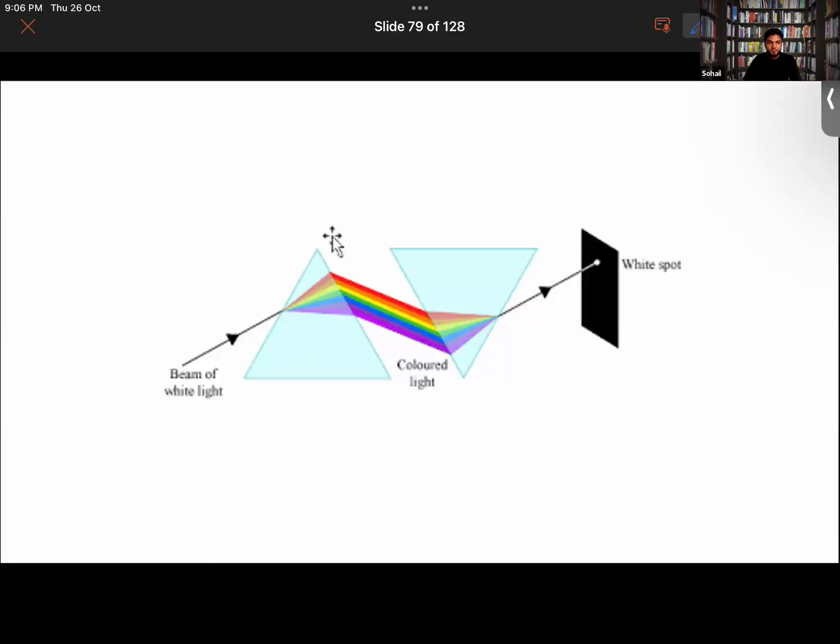Yes, sir, those are two glass prisms, so that we can form a white line again. Exactly. One will be helping in the dispersion of the light rays, and the second will be helping to combine the 7 light rays back into white light. Getting it now? Okay. Yeah, that is all we need to discuss in the chapter.